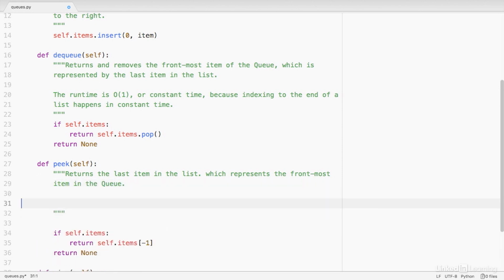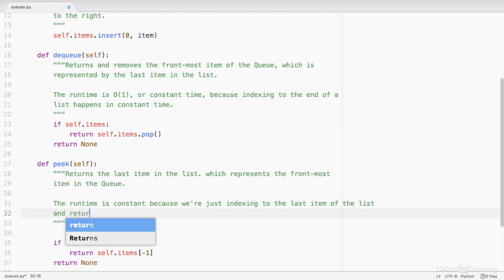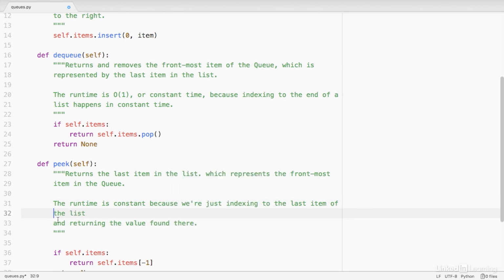And again, since we're just indexing to the last index of the list and returning the value we find there, nothing too complicated, the runtime's going to be O of 1 or constant time. So the runtime is constant because we're just indexing to the last item of the list and returning the value found there. I'm going to change my spacing here just a little bit.